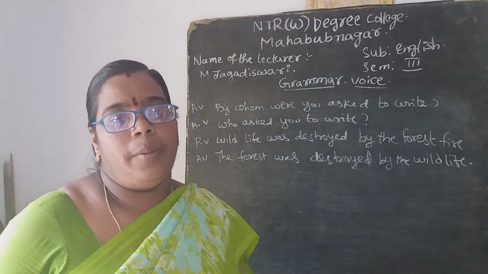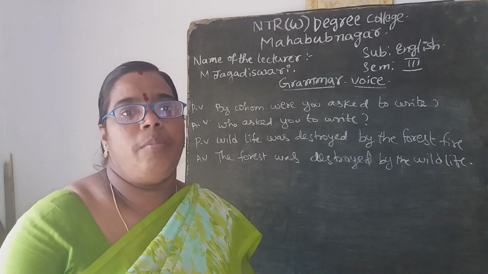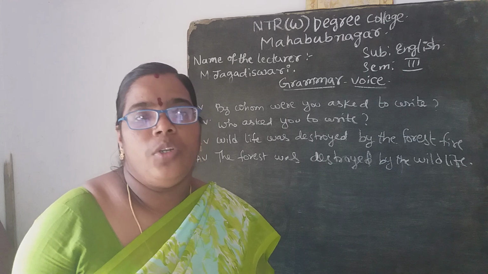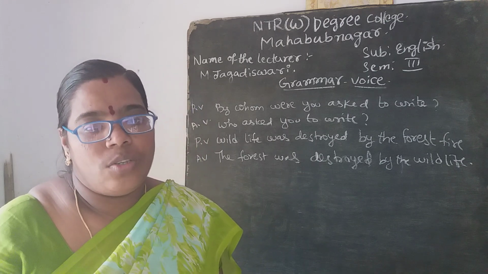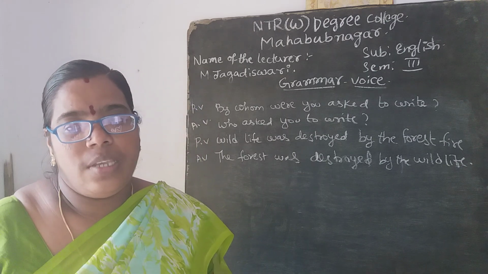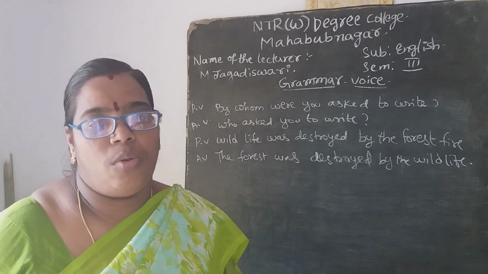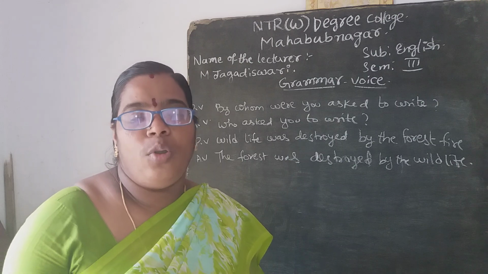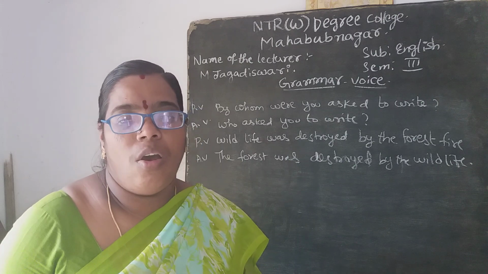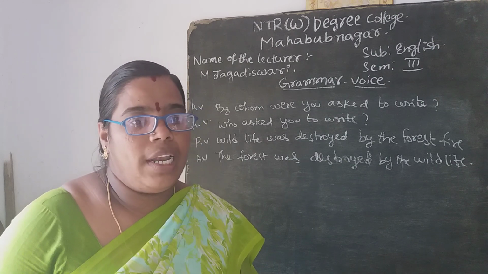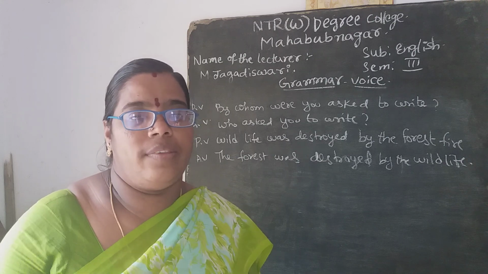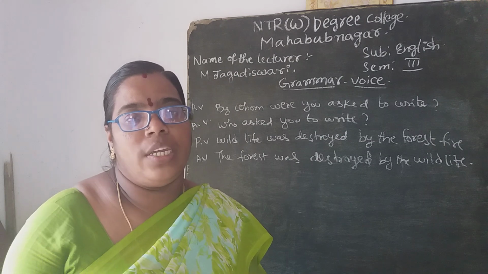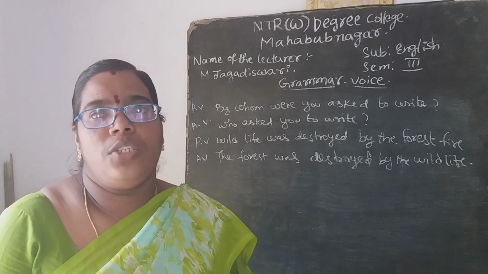Money was donated by Sam to the orphanage. So how is that changed? Sam donated money to the orphanage. So you can tell them as Sam donated the money to the orphanage. So similarly, when you come to one more example like that, for the college feast, two skits will be performed by Suma.